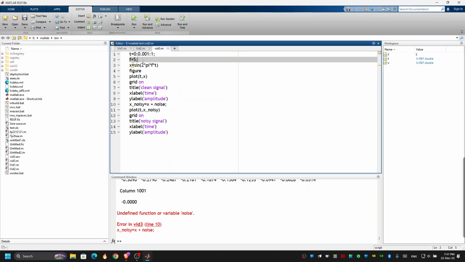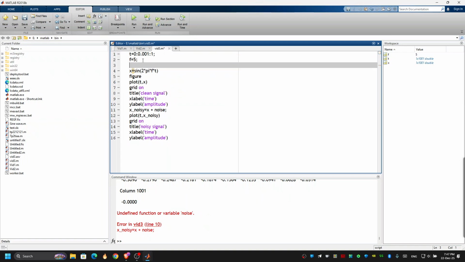So let's go to the first step and declare our noise signal to generate noise. Sorry, I'm very sorry. Like that, just like this. Just like that.